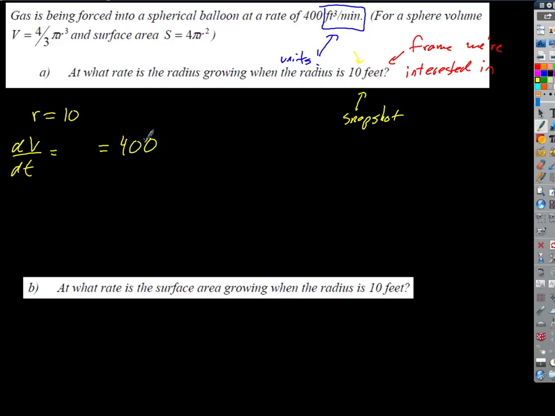Okay, now a lot of times we would call this a V prime, right? Because we don't want to write dV dt, that looks cumbersome, to have all those ratios in there. It just looks too busy. We want to make it look as simple as possible. But we're going to add another little element here. In physics especially, whenever we talk about rates which are with respect to time, because they're so common.